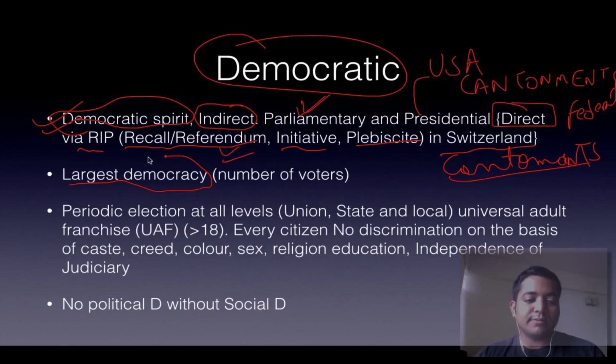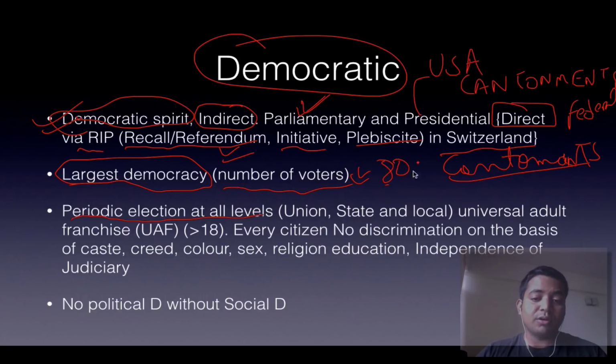So we are the largest democracy. Why? Because the number of voters is the highest in India. We have approximately 80 crore, 80 crore of India is eligible for voting. Then periodic elections at all levels, that is union, state as well as local. Local means panchayats and municipalities. Then we have universal adult franchise, that is above 18, all the citizens, if they are not specially disbarred from voting. There cannot be discrimination on the basis of caste, creed, color, sex,